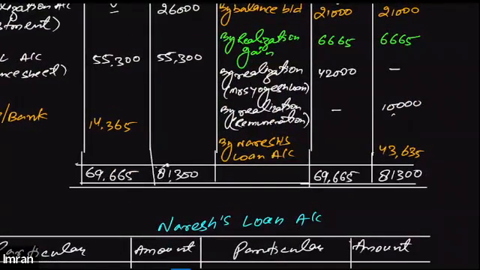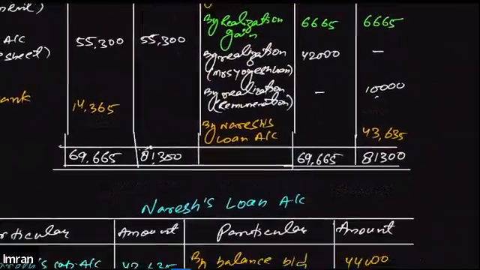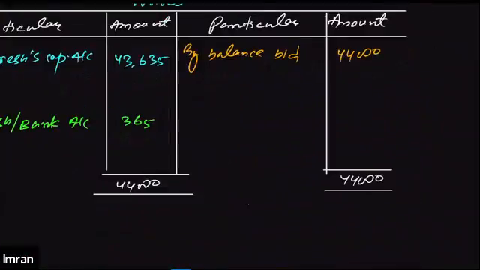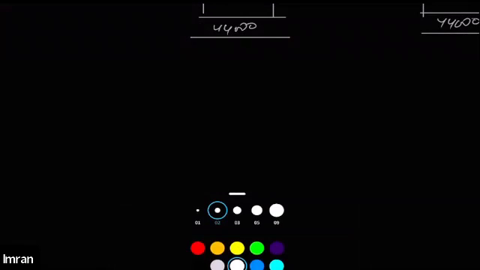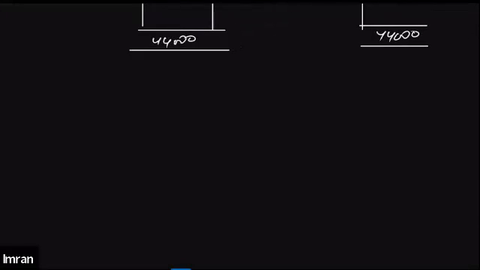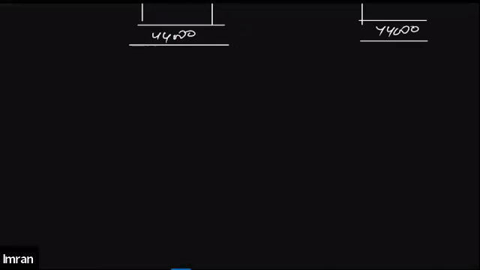Okay, so this was all about the partners capital account and the Naresh loan account, and one more account is required in this question, which is the cash or bank account. So let's quickly make that as well.